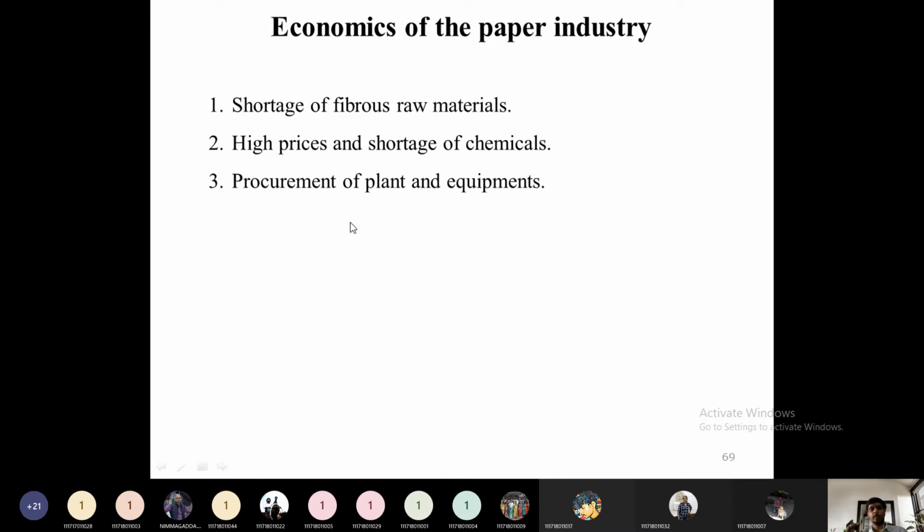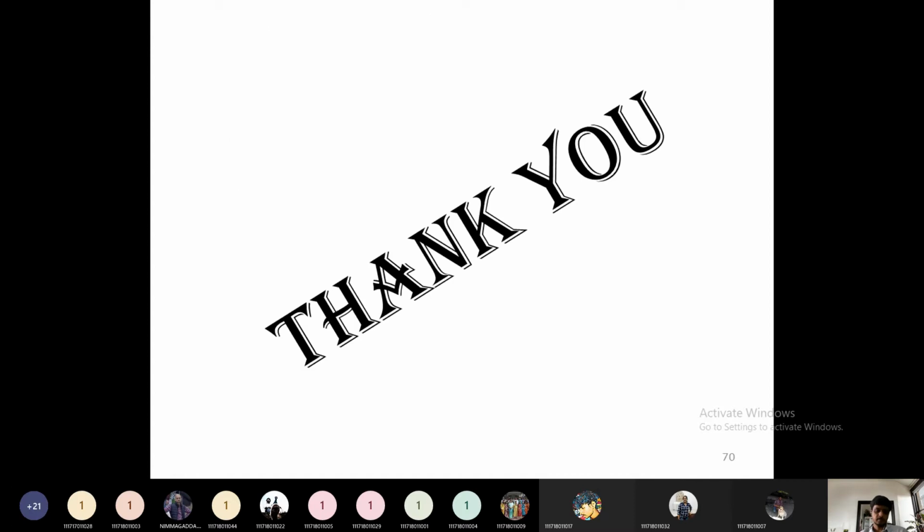So the economics of the paper industry depends on three factors. One is the availability of raw material, the second is the availability of chemicals, and the third is the availability of our own technology and machinery for the manufacture of paper. If all these three issues are addressed, the economics of the paper industry need not depend on any other factor. It will also add much to our GDP growth. So this was about the paper mill.